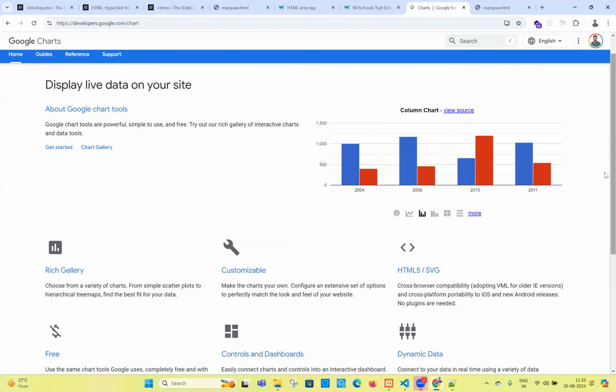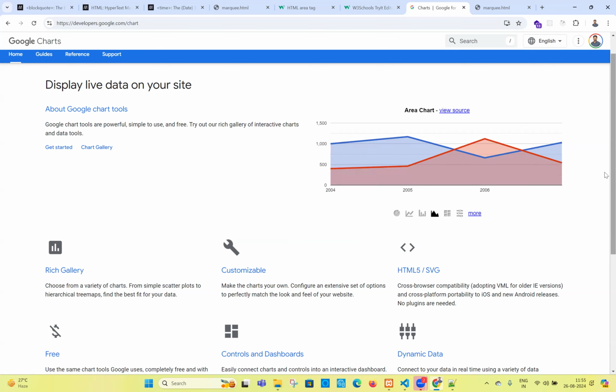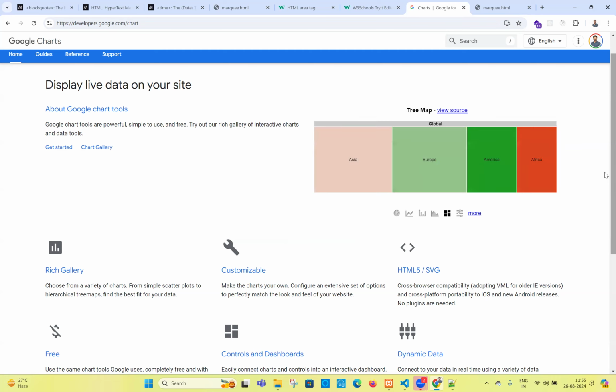See, these are all the charts everybody knows. But how are these charts created? Using HTML and CSS? No, it's a combination of Canvas and CSS also, because you want to design, right? Directly it is not possible. These values are dynamic. Based on the dynamic value, the graph should be plotted.